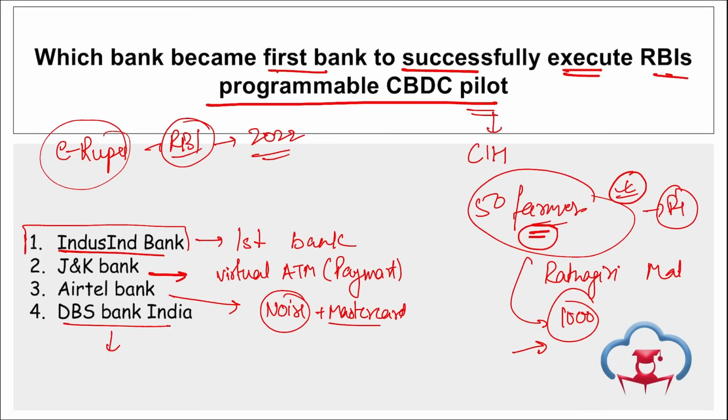If we talk about DBS Bank India, they have announced a $250 million lending support for startups and new economy companies. So how much amount will be provided by DBS Bank India? $250 million.